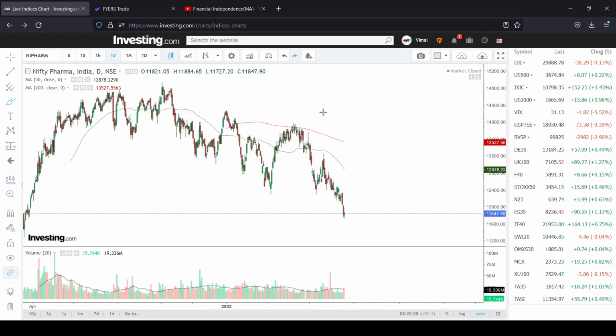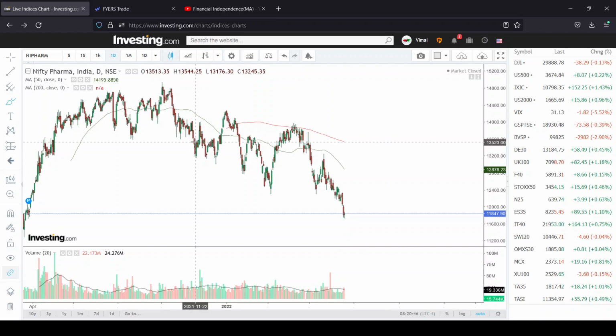Nifty Pharma has already started to sustain below the 200 days moving average. The cross has happened. Let me see. Yes, the cross happened in the month of last December itself.